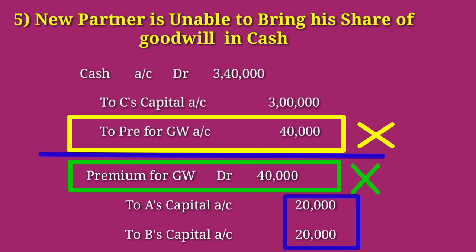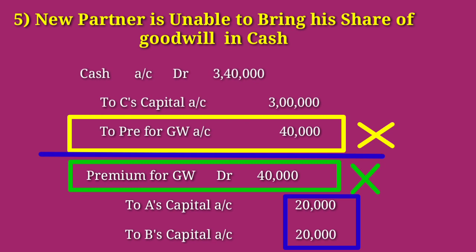So in this case, the new partner will tell the sacrificing partners that, sir, this time I don't have the money. I will give the money, or I will give my premium amount after 2 months or after 3 months, like that. Or else he will tell that, sir, I don't have the money right now, so please deduct from my capital. There are two possibilities. Sometimes the new partner will tell that I will give the money later after 2 months, 3 months, 4 months. Or otherwise he will tell the old partners that deduct from my capital account.